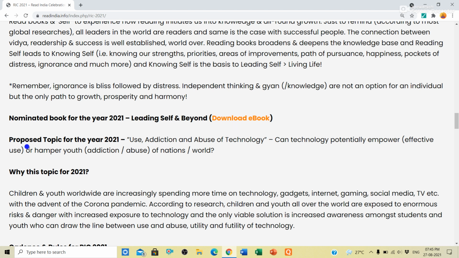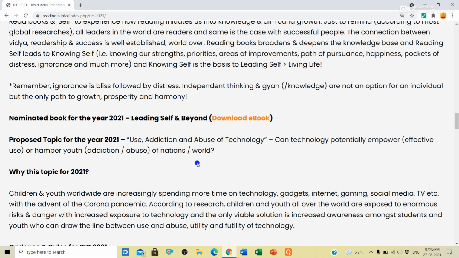Then the proposed topic for the year 2021. If you read the book, that is better, and after that you will write the summary. If you want to read another book, you can, but the book must be on the topic: use, addiction and abuse of technology. The topic of the year is use, addiction and abuse of technology. Can technology potentially empower or hamper the youth world? So this is the topic.